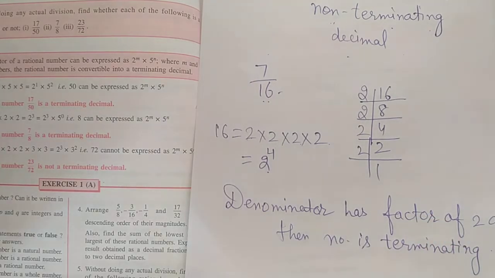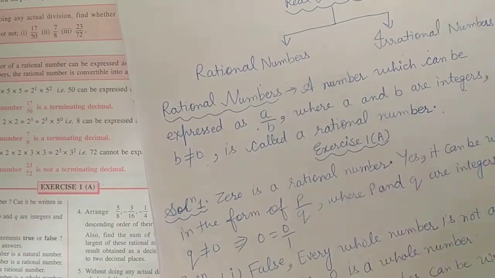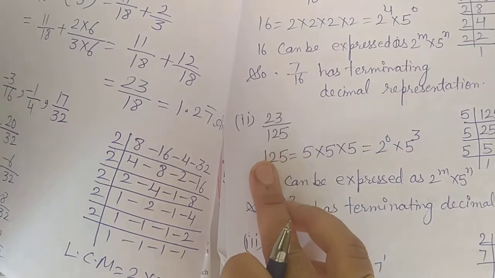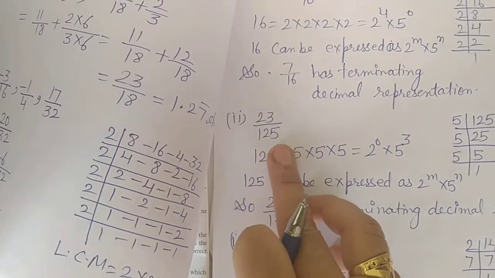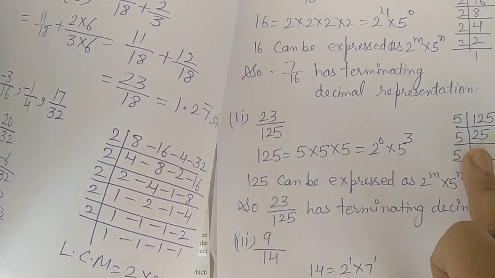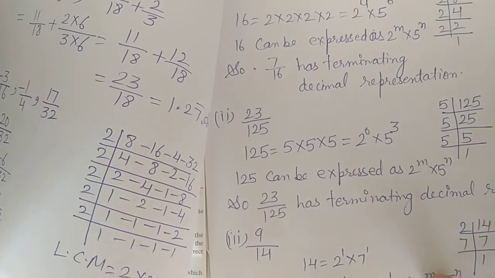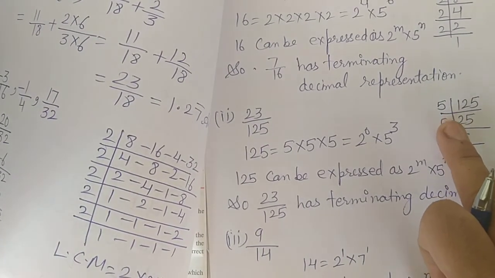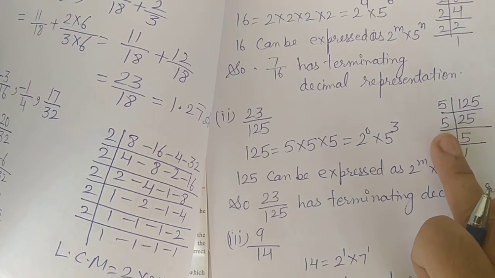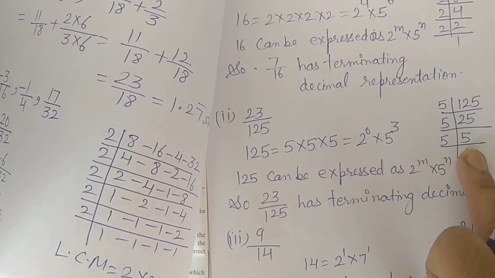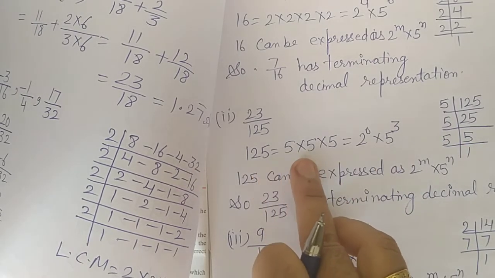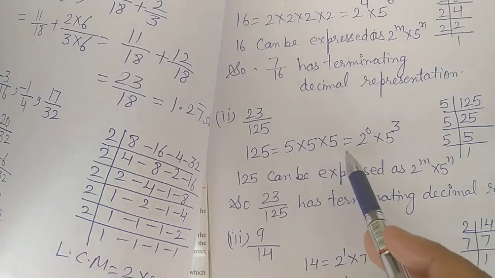So I have also done this in the assignment. Like the second part, 23 upon 125. So we will make the factors of 125, divide with 5, 25 we will get, then again divide with 5. So we can write 125 is equal to 5 multiply 5 multiply 5.